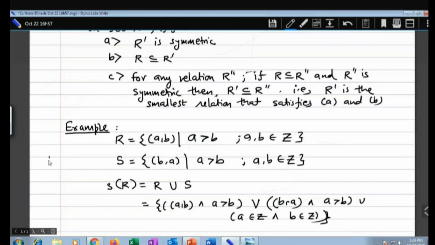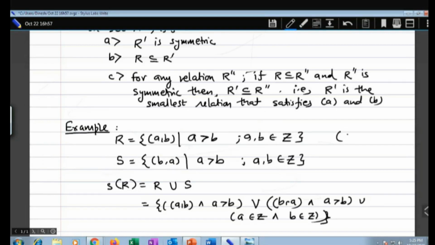So 1 comma 2 is there in R. If you want to have the symmetric closure, then you want to have 2 comma 1. I'll just change this statement, because here you have a greater than sign.